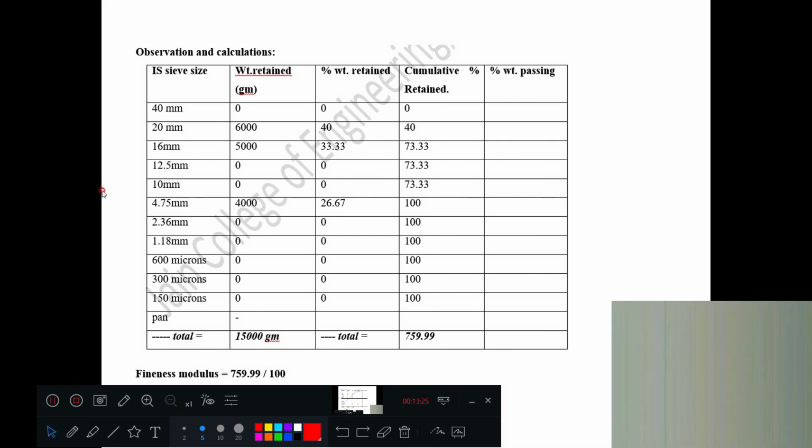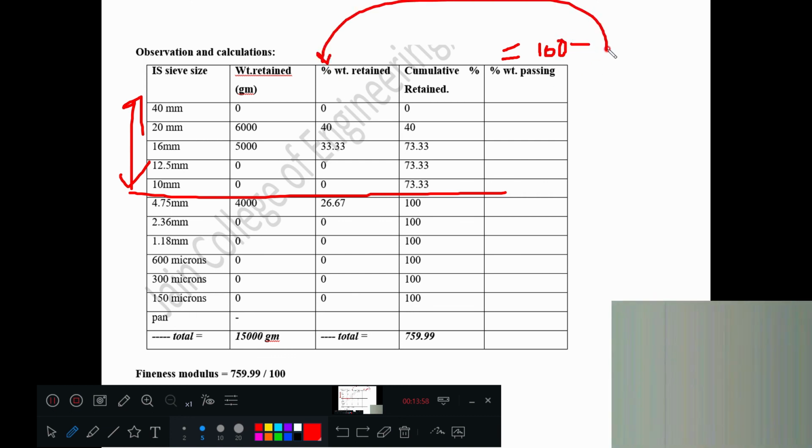You remember up to here was there in the fine aggregate sieve analysis. Apart from that, from here up to here, additional sieves come in. The remaining procedure is the same. Here I have not written anything, but it doesn't mean nothing. In that table we wrote percentage weight retained, and percentage passing is equal to 100 minus this column.